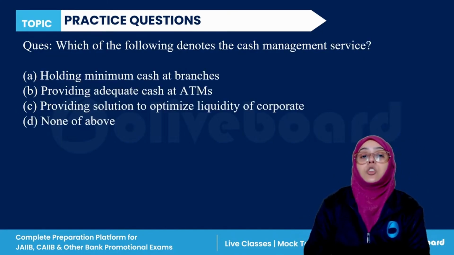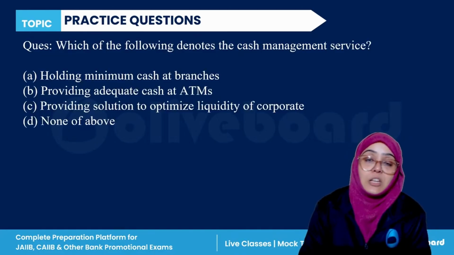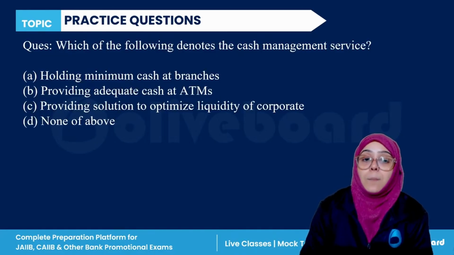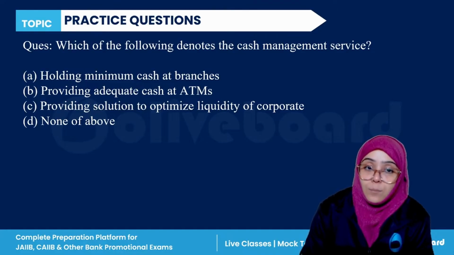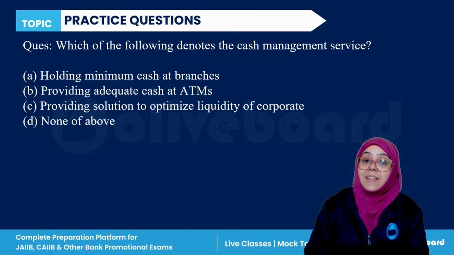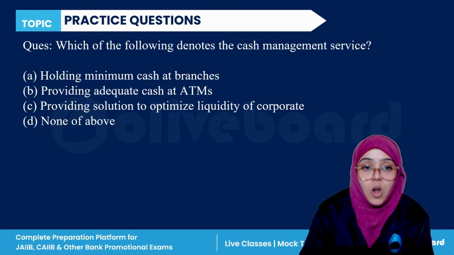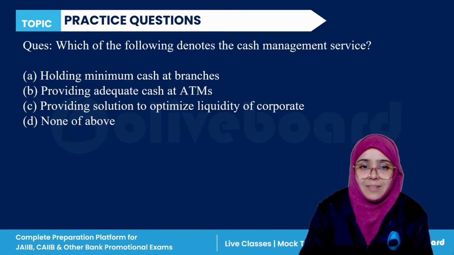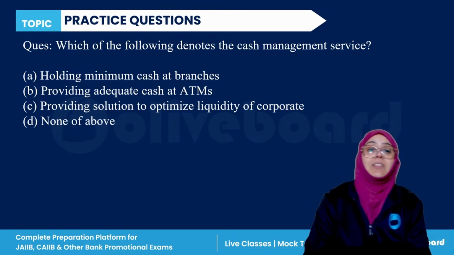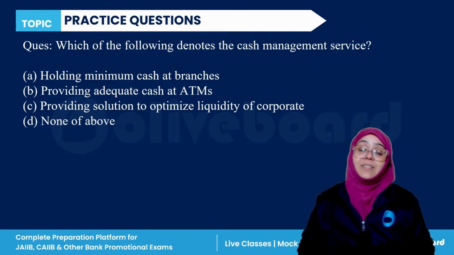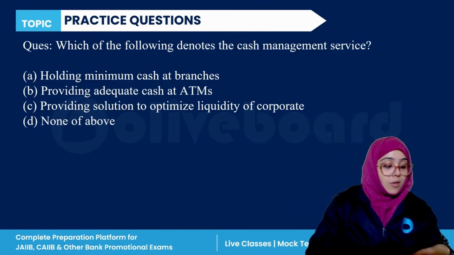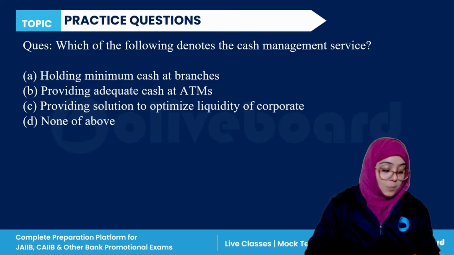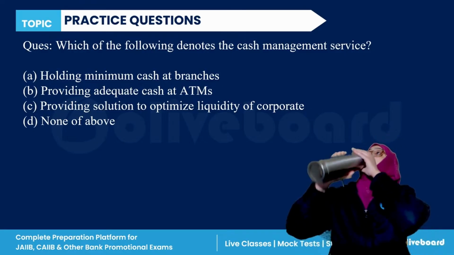Next question. Which of the following denotes the cash management services? Holding minimum cash at branches, providing adequate cash at ATM, providing solution to optimize liquidity of the corporate, or none of the above. Very easy. Everyone, which of the following denotes the cash management services?